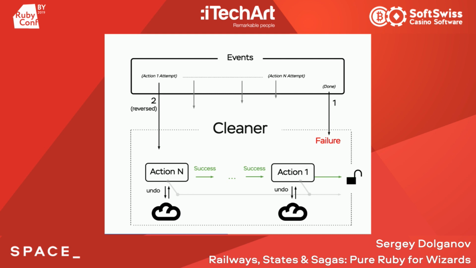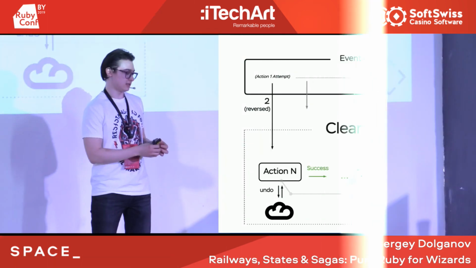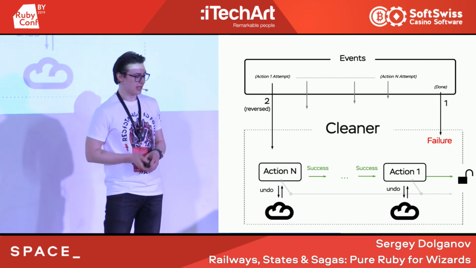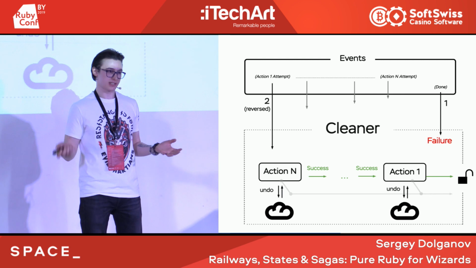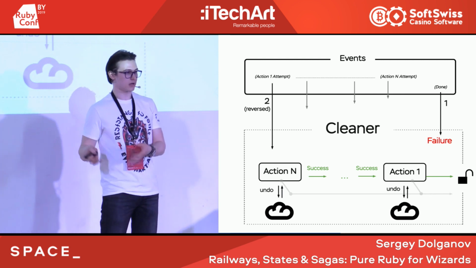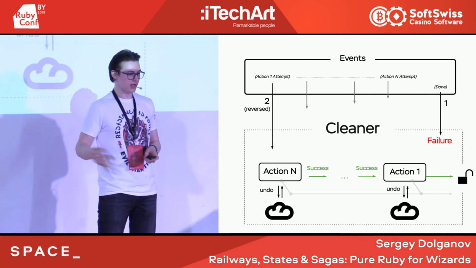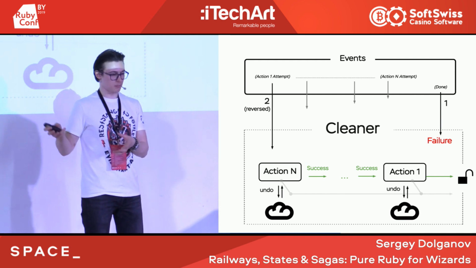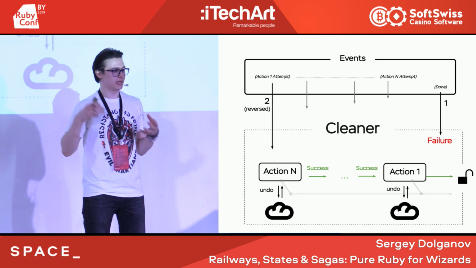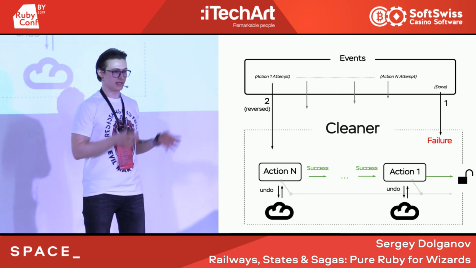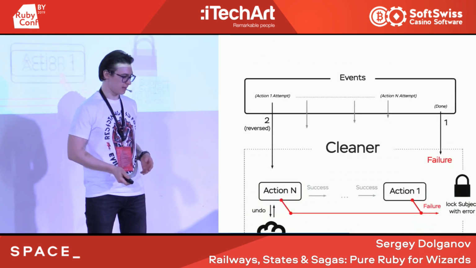It looks familiar, but the only difference is that when we read the action attempt events, we just reverse them. And as you remember, we should run the undo method. And we try to accomplish it. And if our undo chain was successful, that means that we are ready to unlock the subject. But the return value would be a failure status. But the parcel, or your subject, will be in the initial state. And this state will be synchronized again, internally and externally.